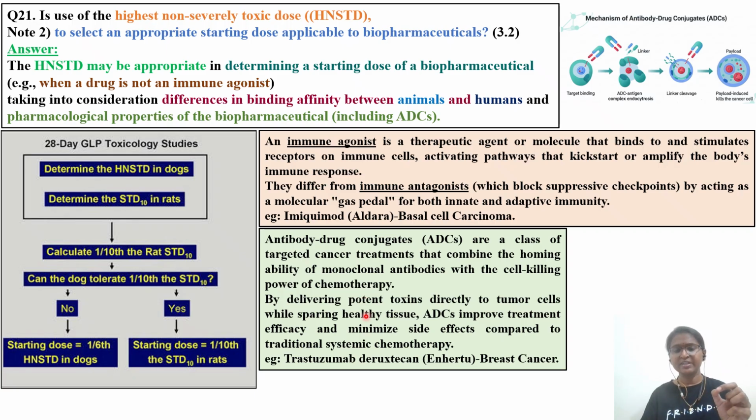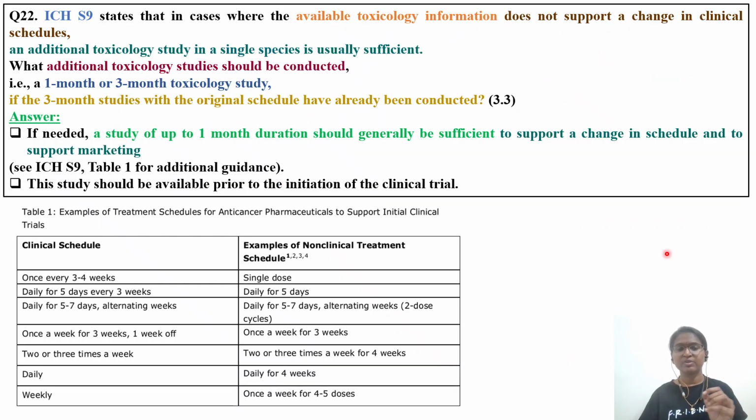By delivering potent toxins directly to the tumor cells while sparing healthy tissue, this antibody drug conjugate improves treatment efficacy and minimizes side effects compared to traditional systemic chemotherapy. An example for this is trastuzumab, which is used in the case of breast cancer. They are only targeting breast cancer cells. So that was about question number 21. Now we'll discuss question number 22.